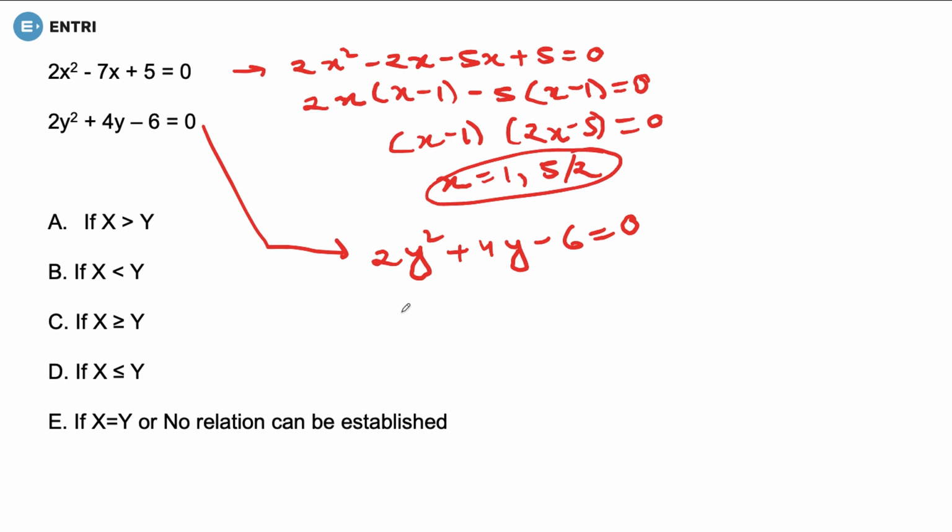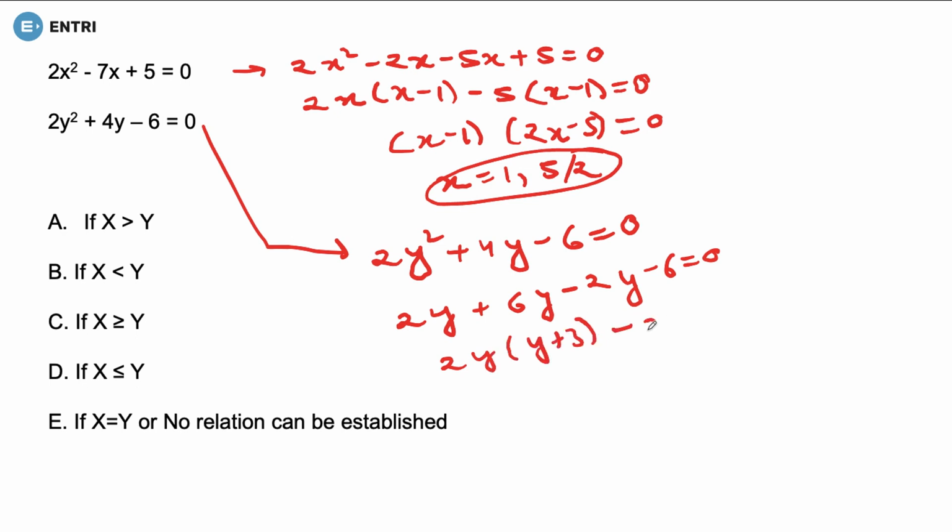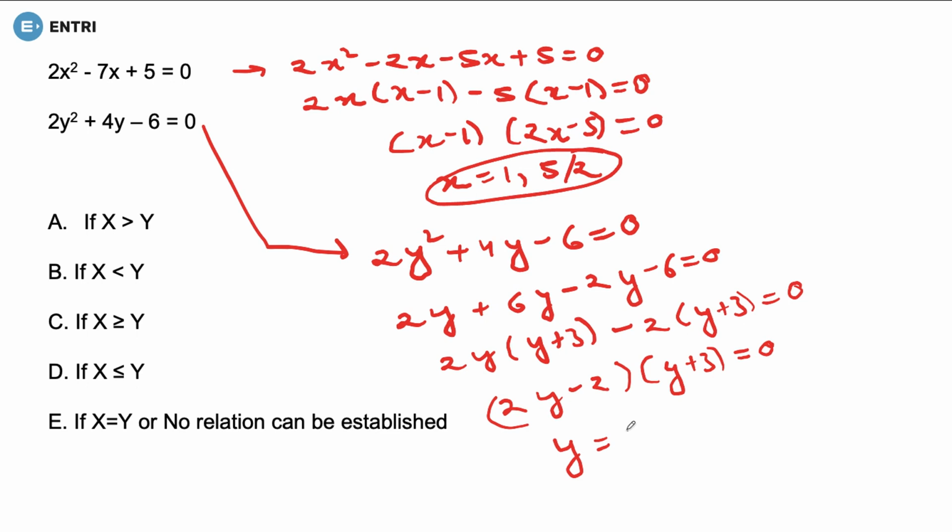to 0. And if we will solve it out, we are going to get 2y plus 6y minus 2y minus 6 is equal to 0. This means it would be 2y into y plus 3, and it is again going to be 2 minus 2 into y plus 3 is equal to 0. This means 2y minus 2 into y plus 3 is equal to 0, which is going to give me y is equal to 1 and y is equal to minus 3.